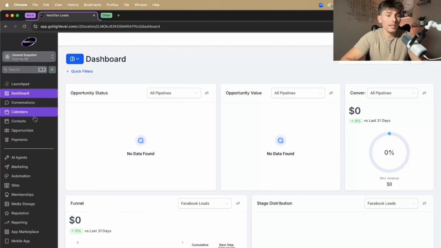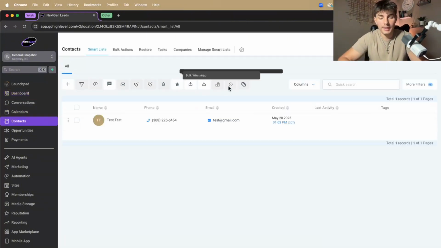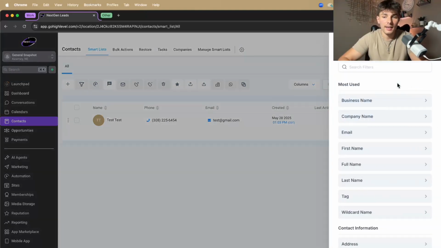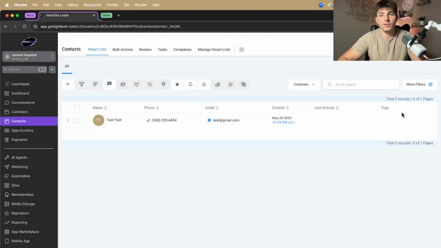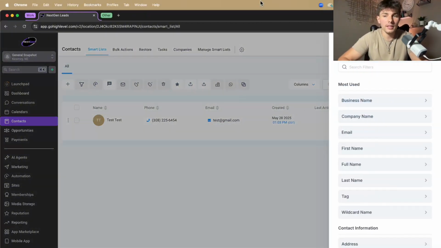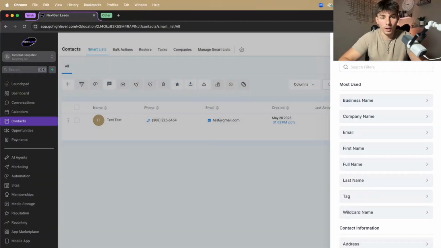And the first tab that we're going to go to is the contacts tab. Sometimes when you're in the contacts tab, a lot of people will accidentally have filters on. And so if you're not seeing all of your contacts or you're having any issues, make sure you clear the filters or make sure that the filters are specific for what you're looking for first.